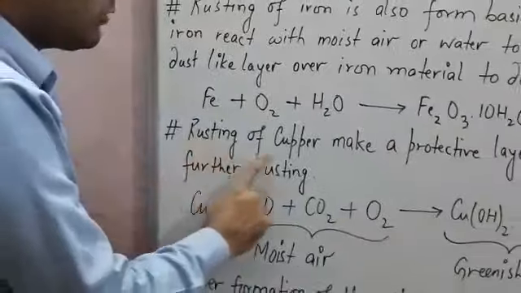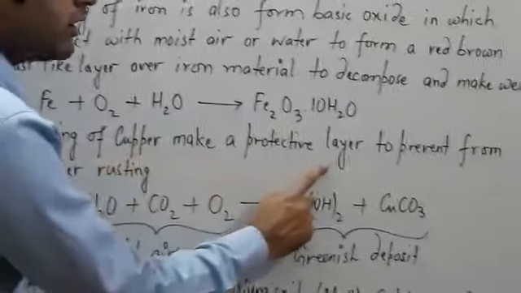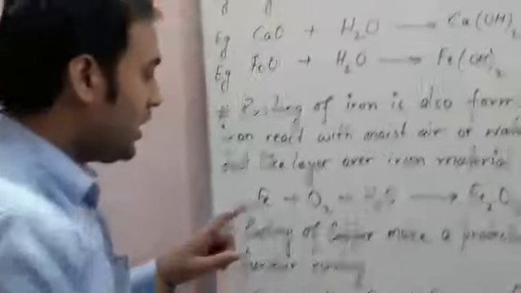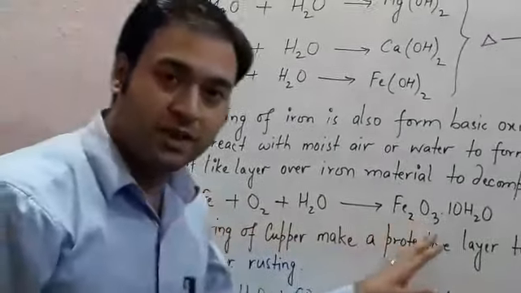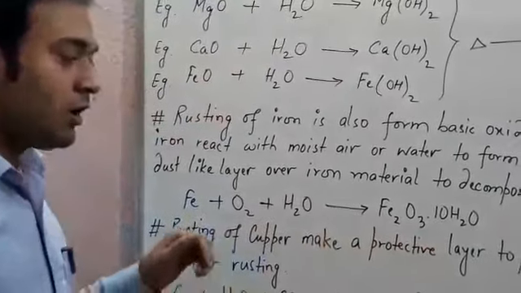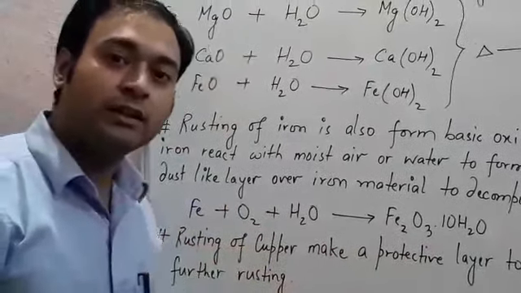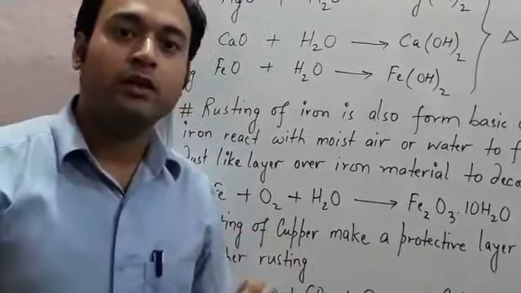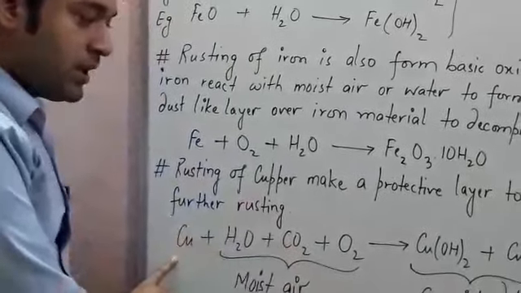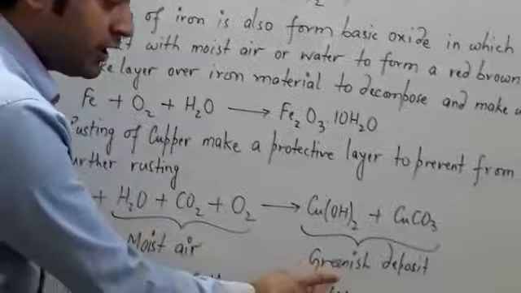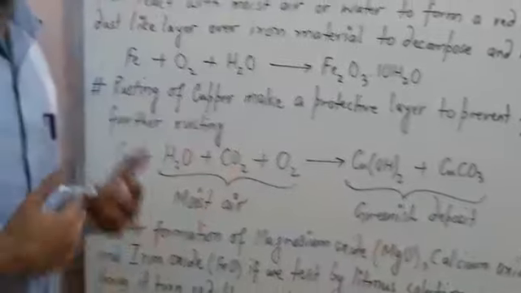Next, rusting of copper makes a protective layer to prevent further rusting. Here the rusting of iron makes the substance weak, but it is not always necessary that rusting of any chemical makes it weak. Just like the rusting of copper makes greenish deposits and forms a protective layer.